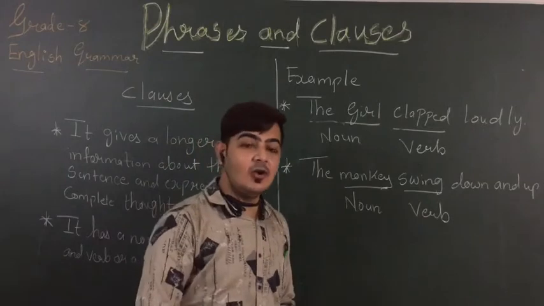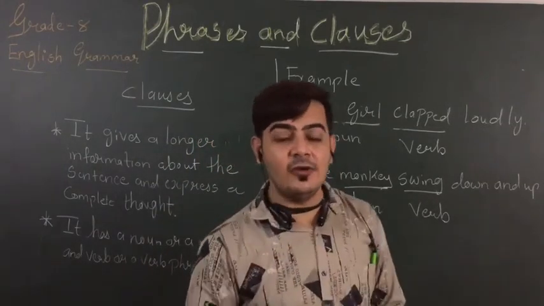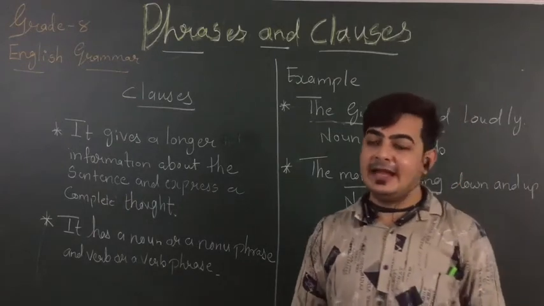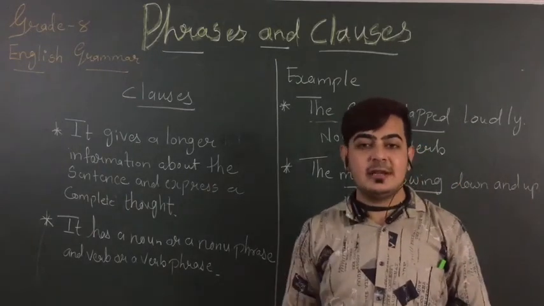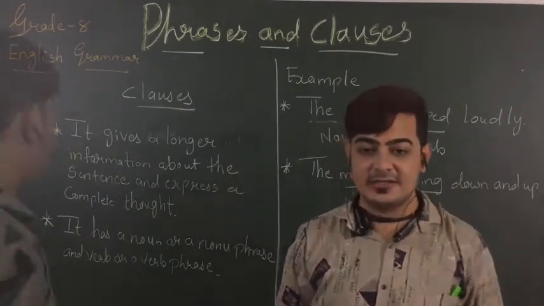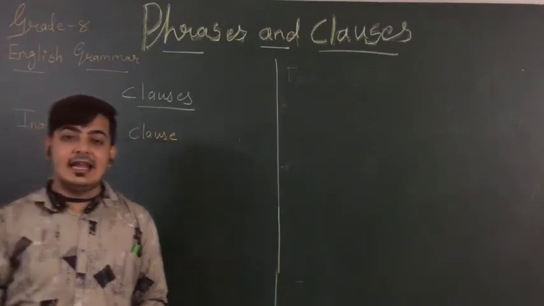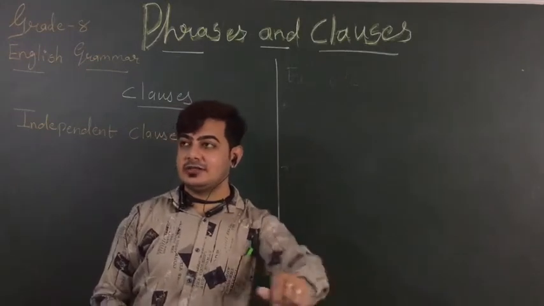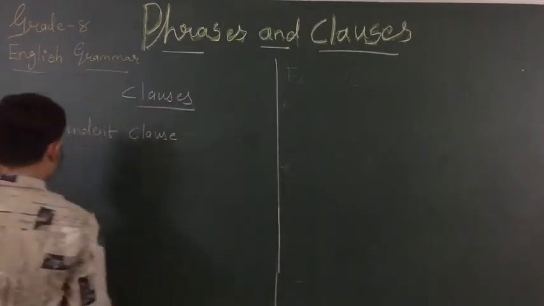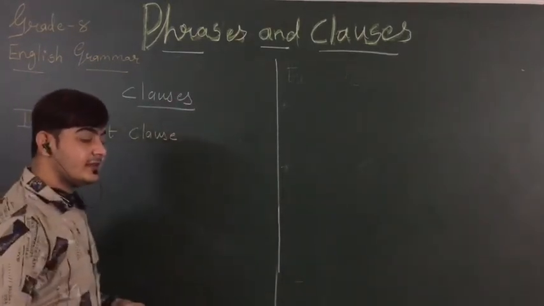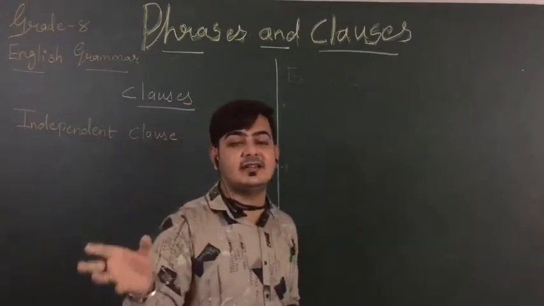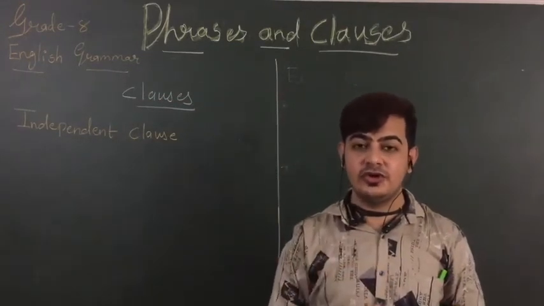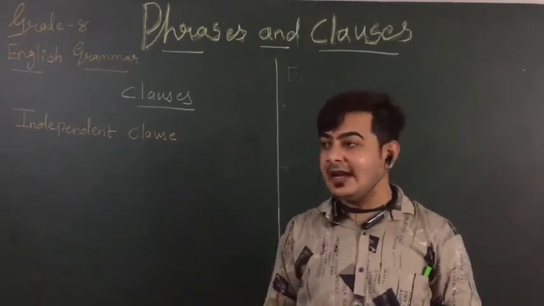Now there are two types of clauses we have. First is independent and the second is dependent. Let me teach you about dependent and independent clauses. Now kids, let's move to the independent clause. What is an independent clause? An independent clause means there is nothing required after that clause. There are two types of clauses as I told you, dependent and independent.